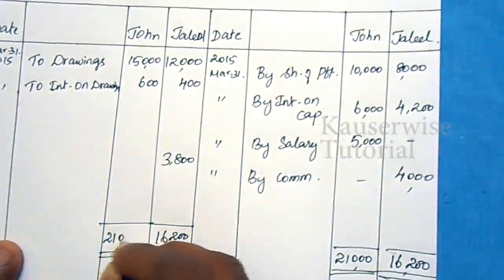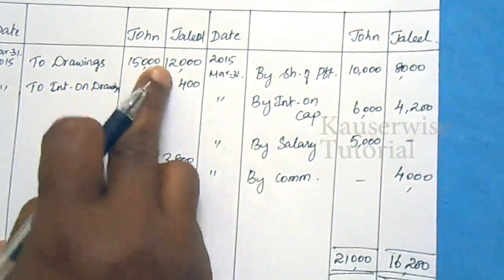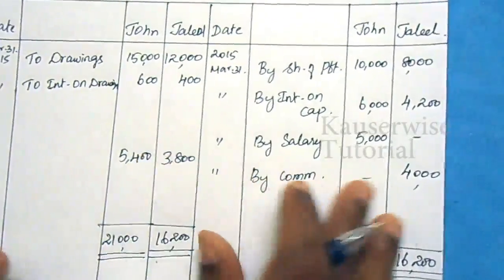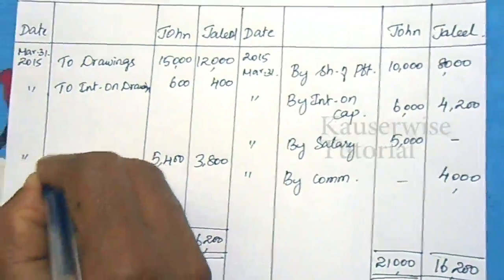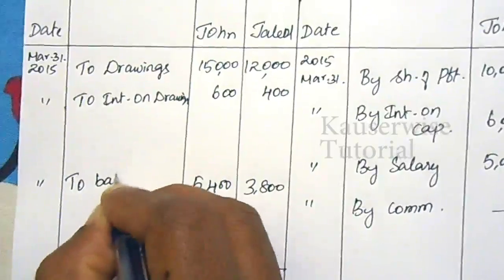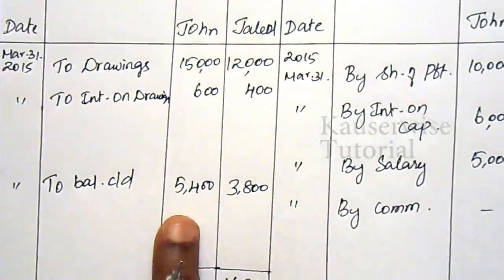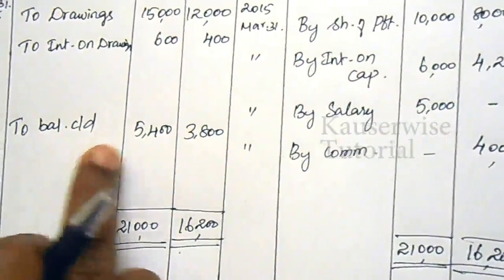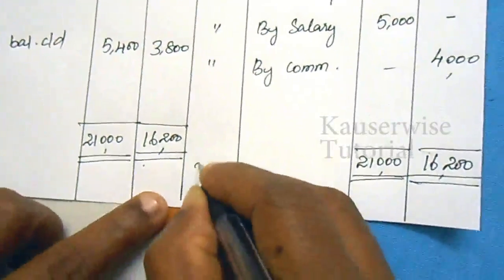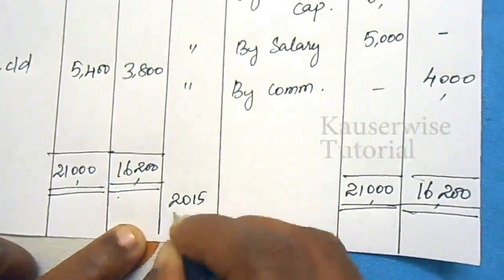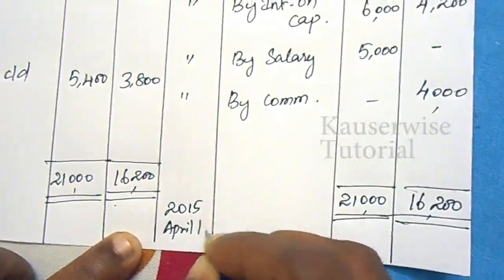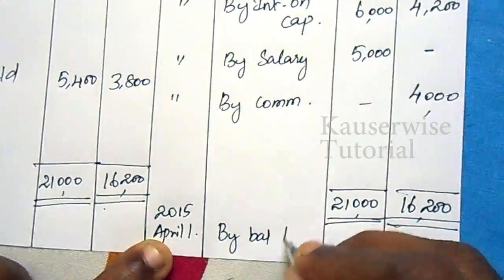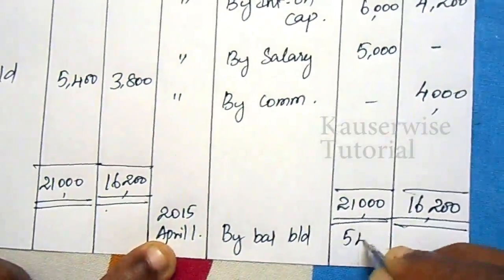For John, 21,000. Enter 21,000 here. What is the total? 15,600. What is the balancing figure? 5,400. So on 31st March, to balance carried down, for John 5,400, for Jalil 3,800. So this will be the opening balance for next year, that is 2015 April 1st, by balance brought down, 5,400, 3,800.